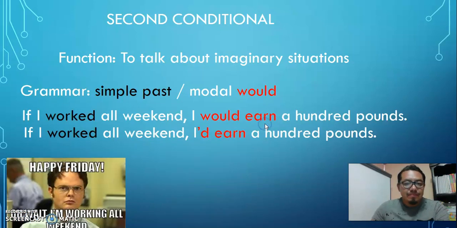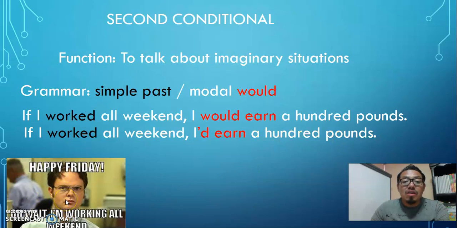Next example. If I worked all weekend, I would earn £100. If I worked all weekend, contraction, I'd earn £100. No?